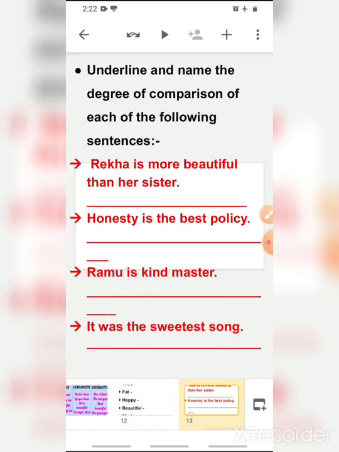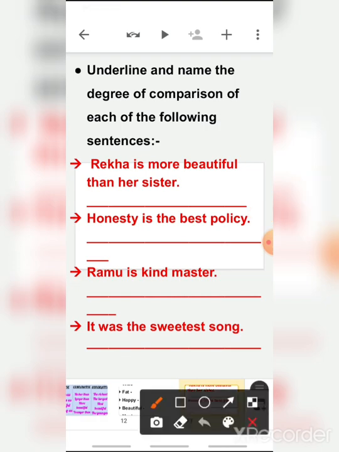Okay, now in this you have to underline and name the degree of comparison. First you have to underline the name of degree, and then you have to write which degree of comparison it is. So, first sentence: Rekha is more beautiful than her sister.